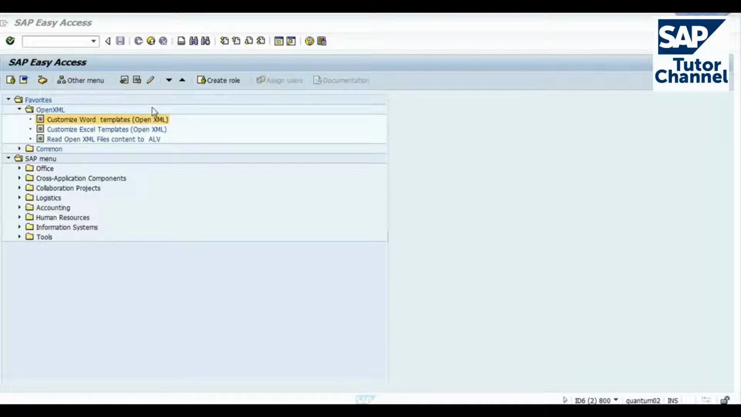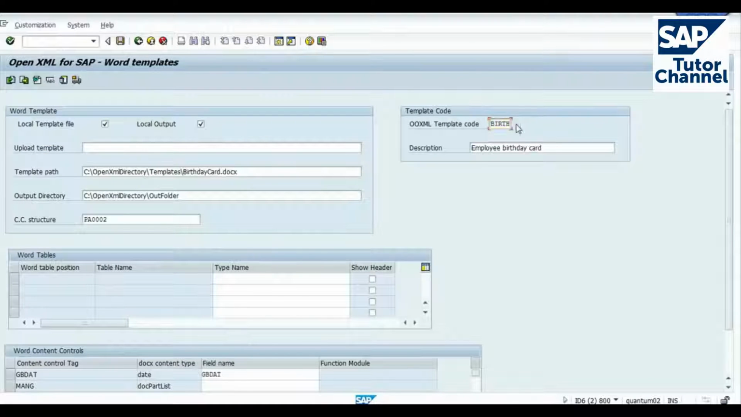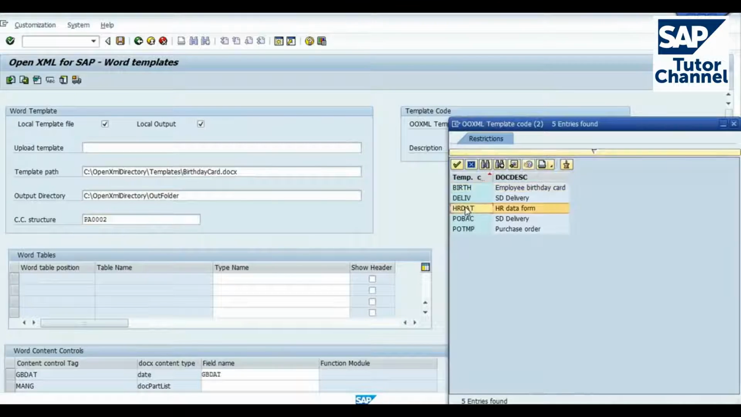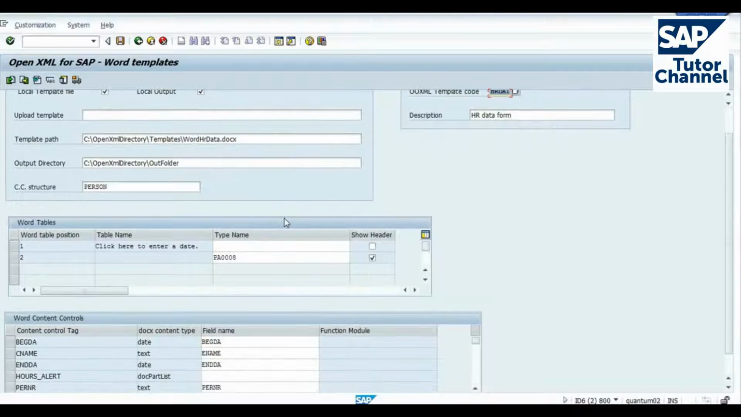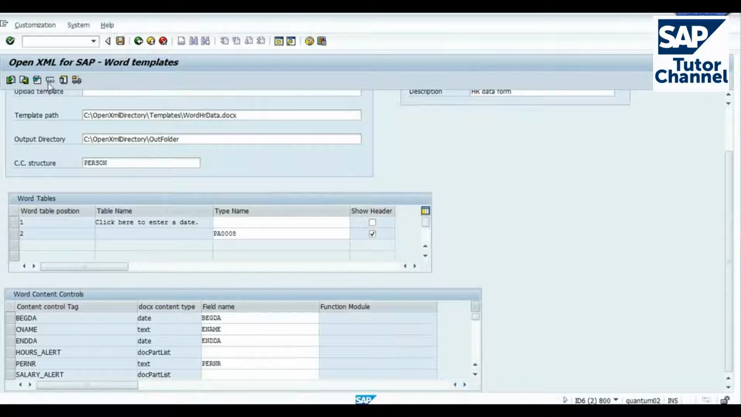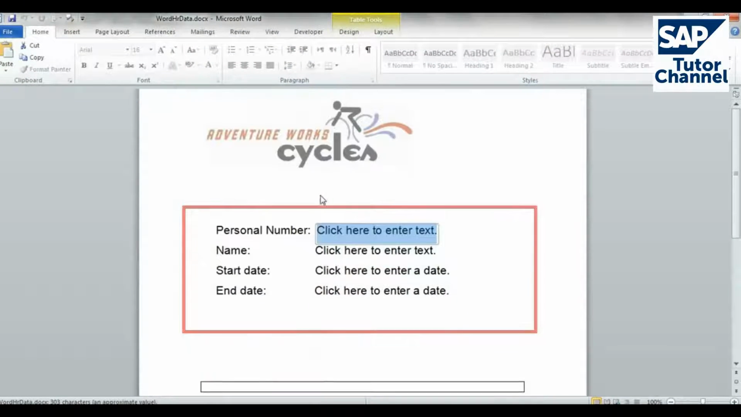In this screencast, I'm going to show how to change attributes or properties in an open XML Word document. Let's see the document I prepared here. This is a document containing HR data. It looks like this. Let's see the template.